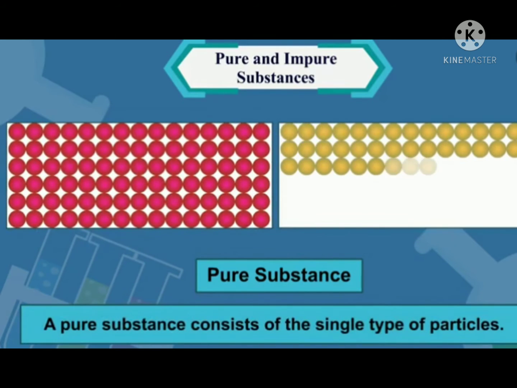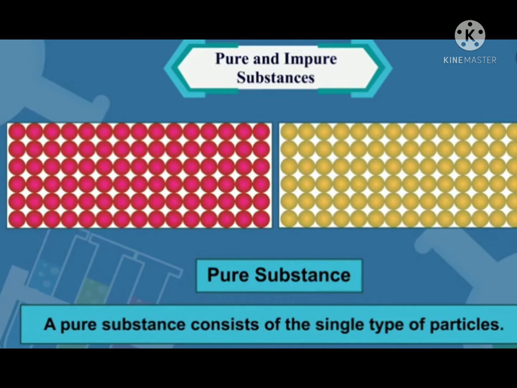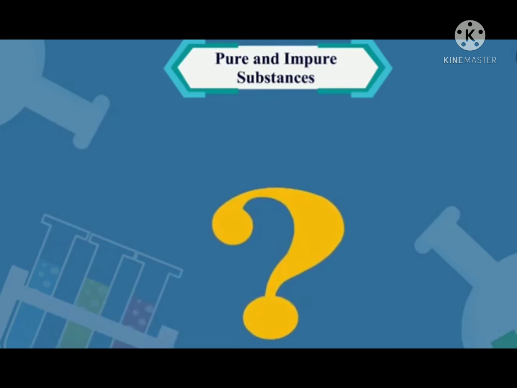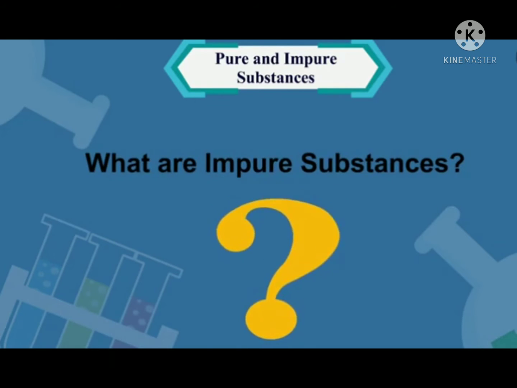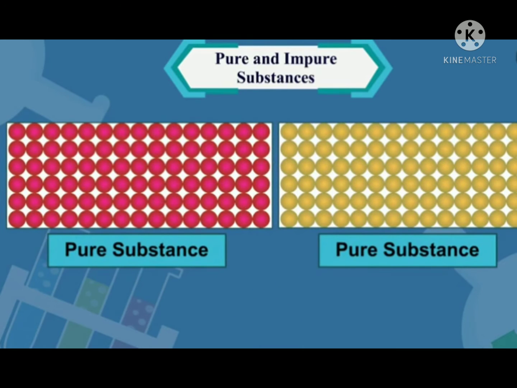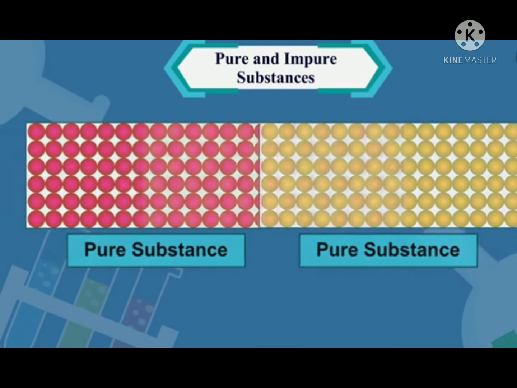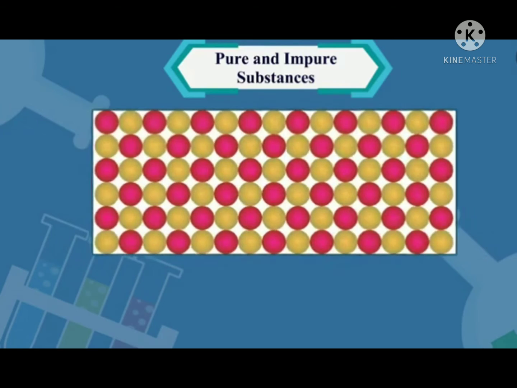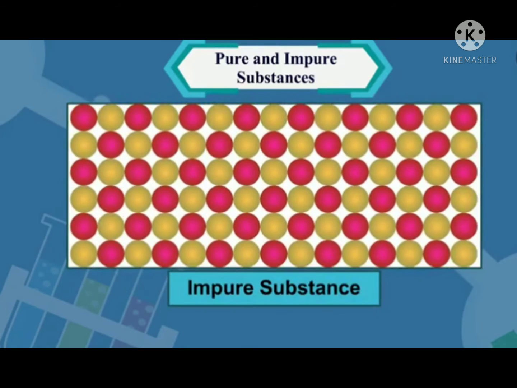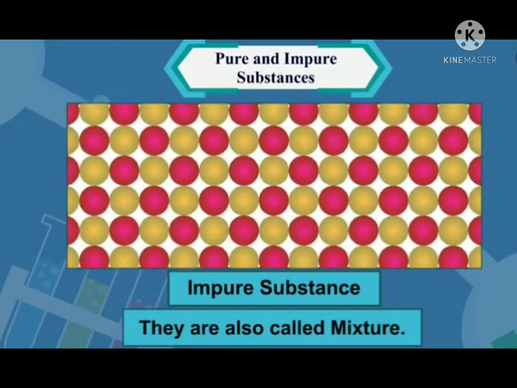A pure substance consists of a single type of particle. So now you must be thinking, what are impure substances? The substances that are formed by mixing two or more pure ingredients are called impure substances. They are also called mixtures.